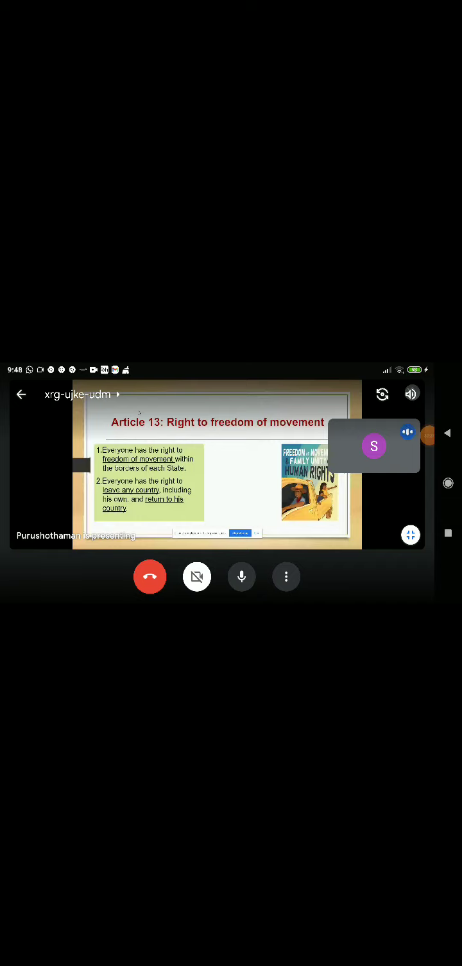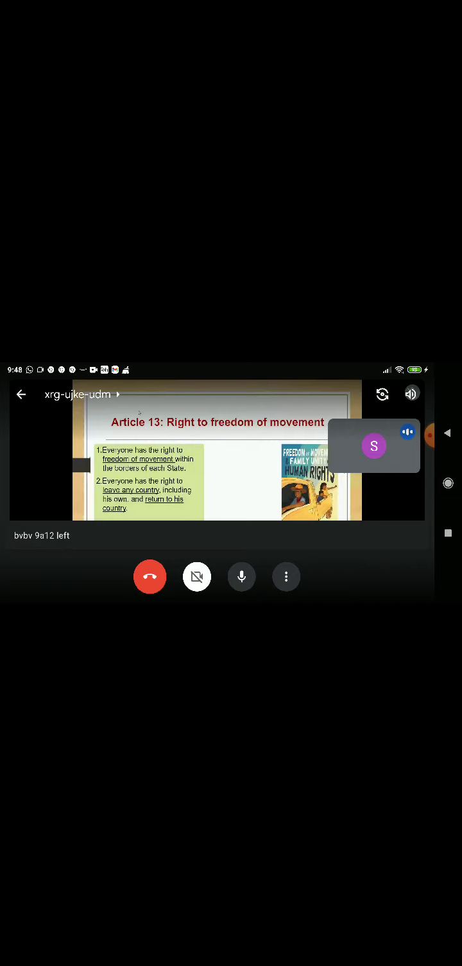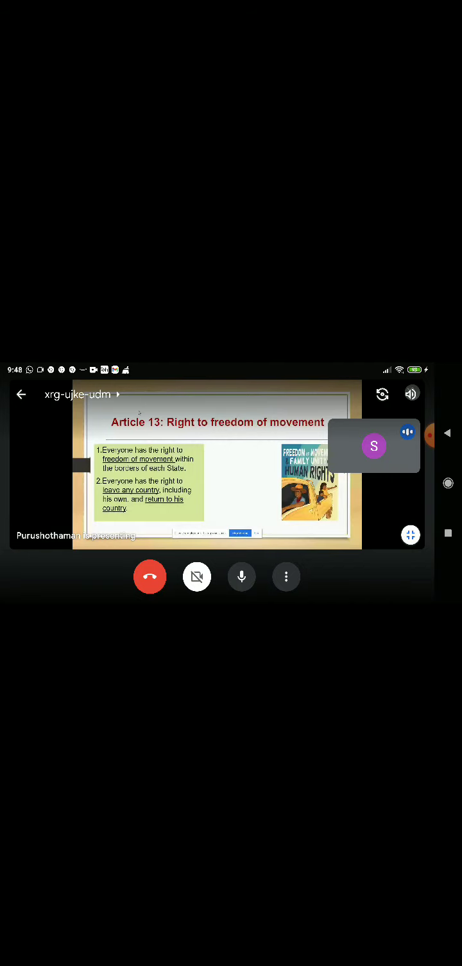This means that you can leave your country and be able to come back, and you are free to choose where you live. Let's go to Article 16, right to marriage.